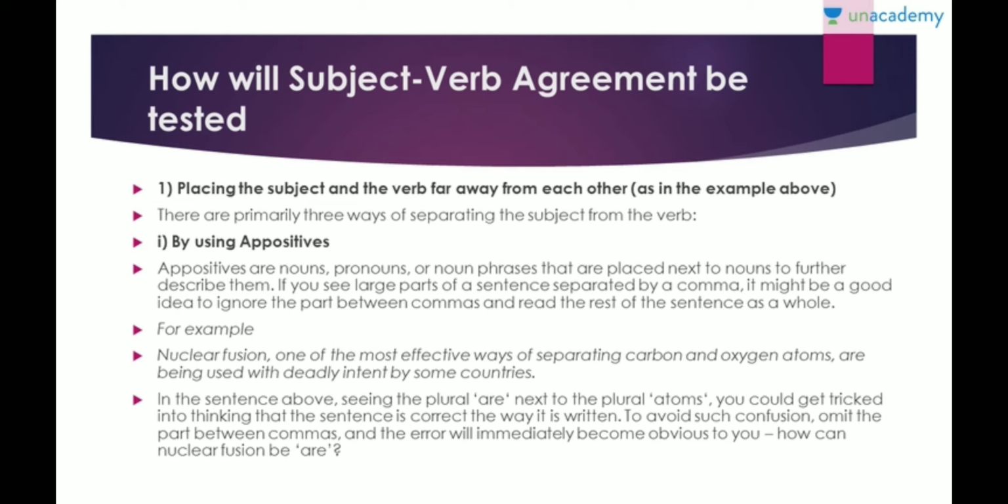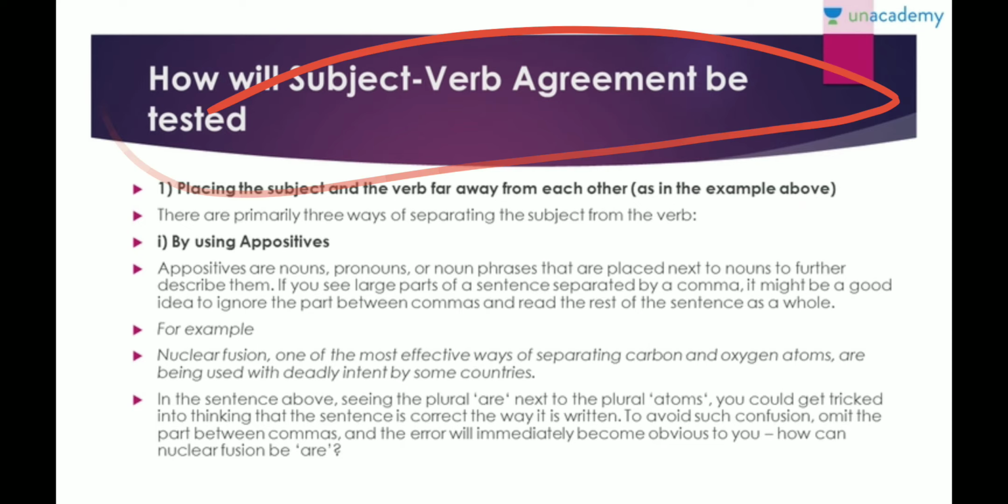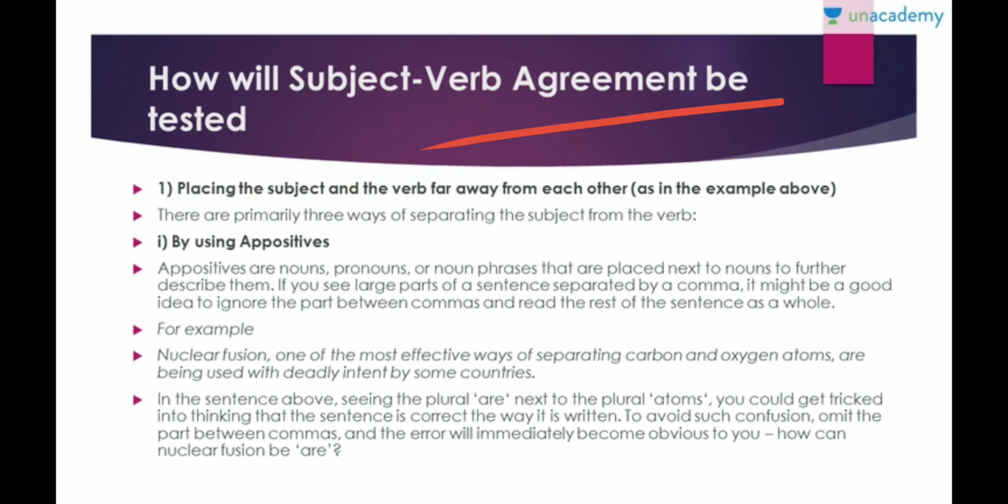Okay, so now how will you test the subject-verb agreement? Now, you know what subject-verb agreement is. It's a very simple concept, but how would you check? Right? So the first thing is placing the subject and the verb far away from each other. So this basically I'm telling you how it is going to come in exams. How will they test you in exams? And this is more to do with sentence correction, that when you see what are the kind of confusing things that they can put.